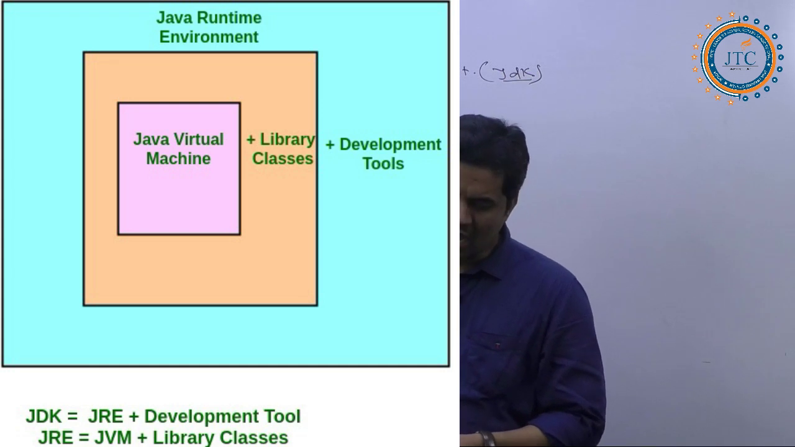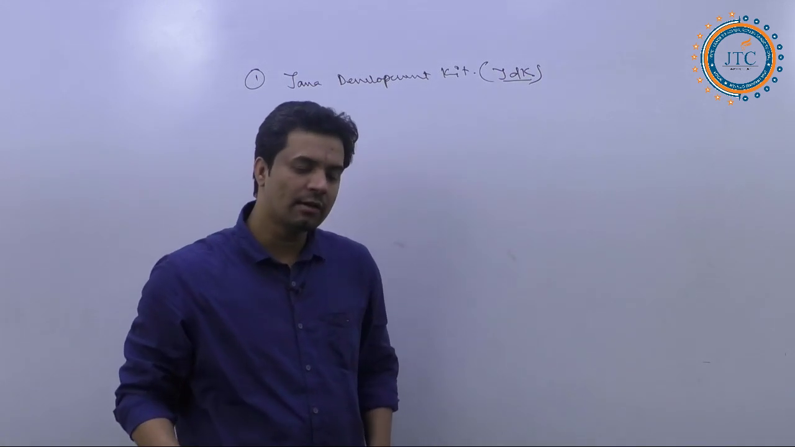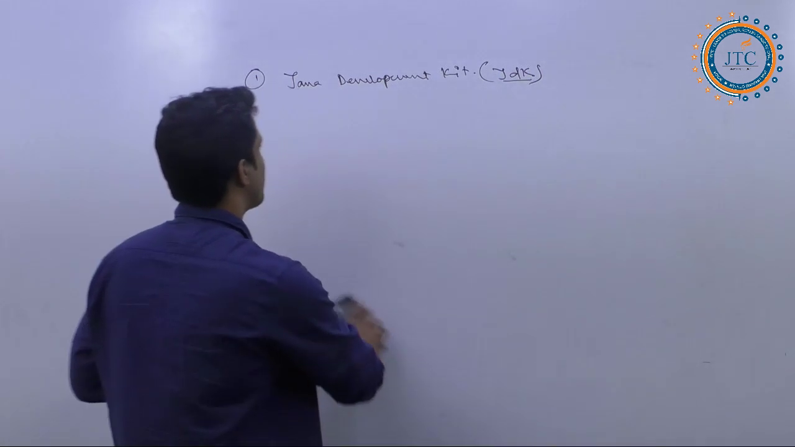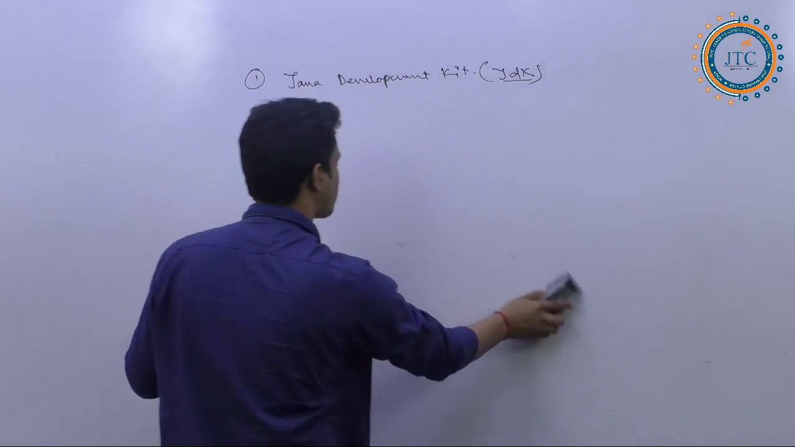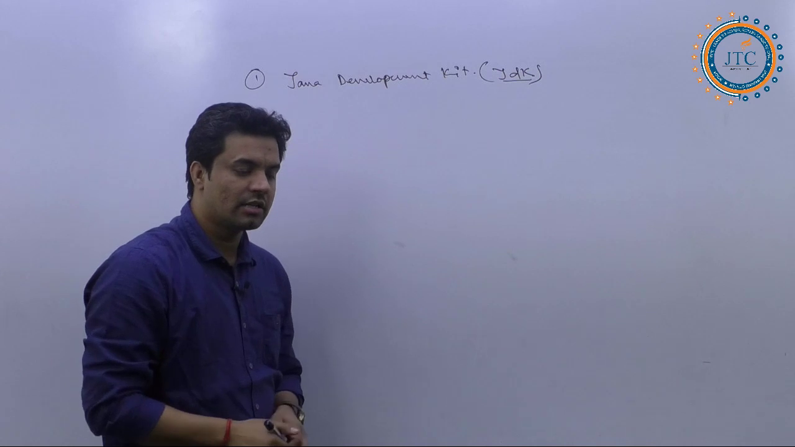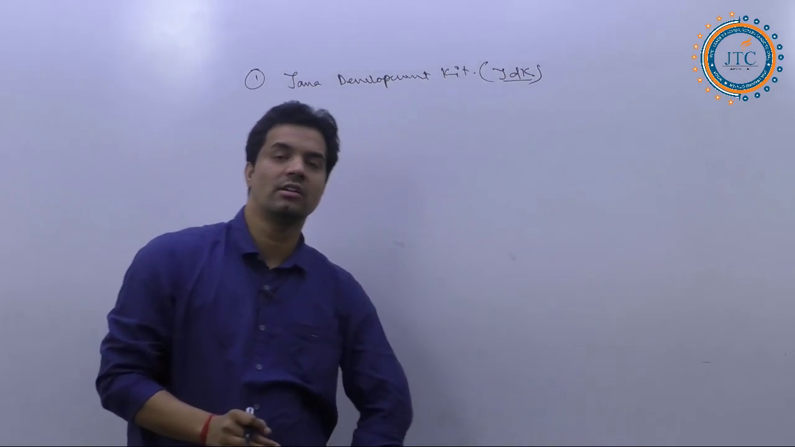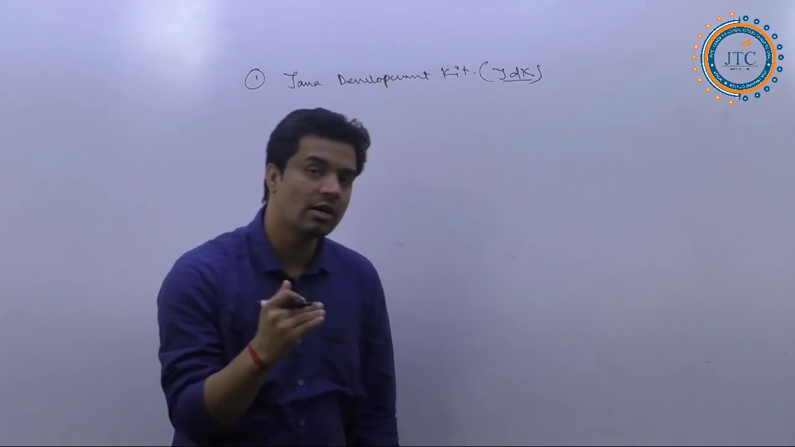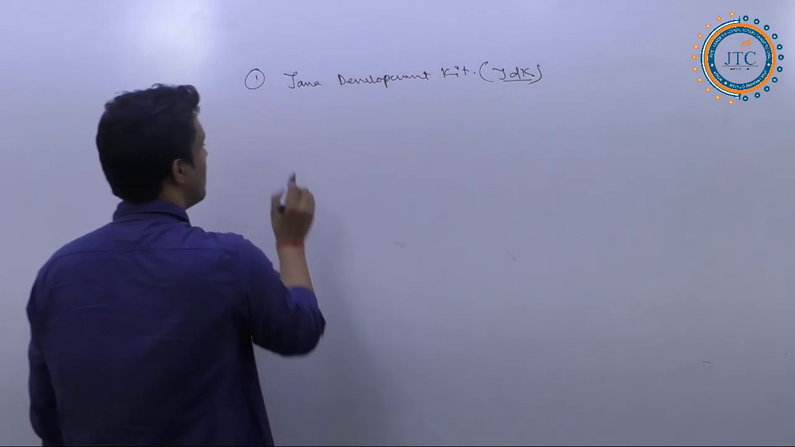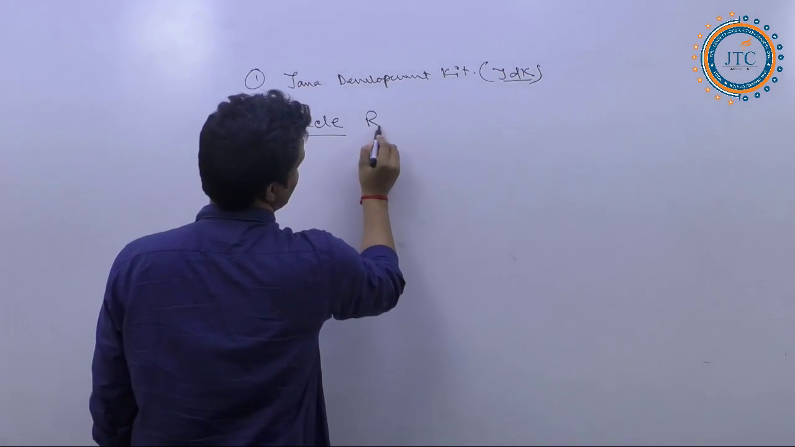Now I am coming up with some other points. What are those other points? Say first, for example, when I say JDK, it comes in different versions, according to the Oracle release.